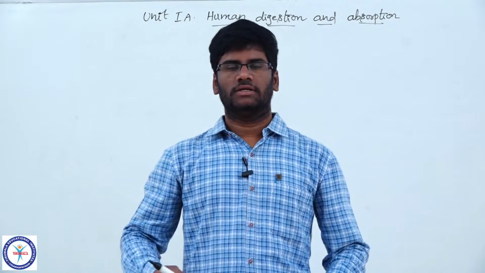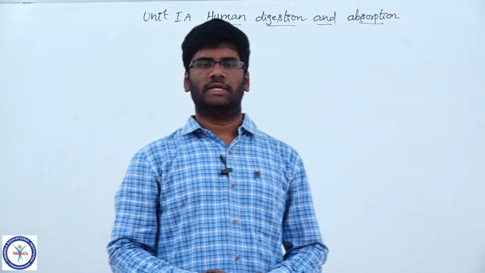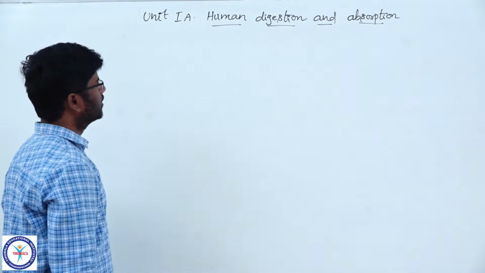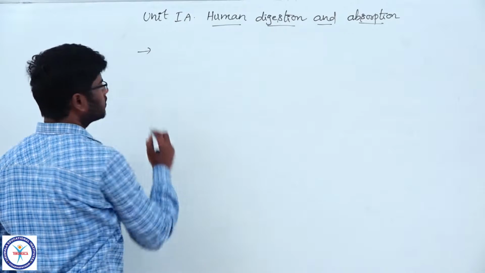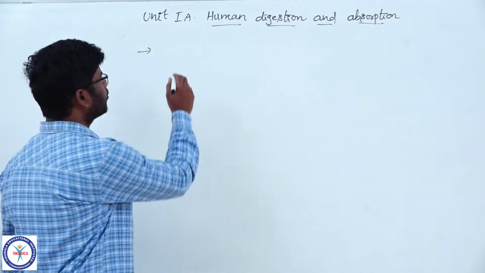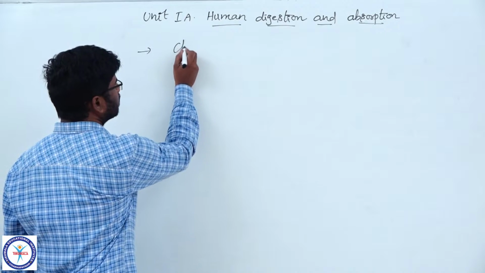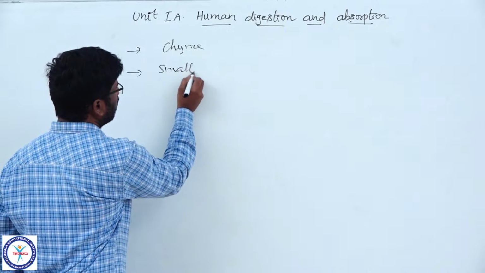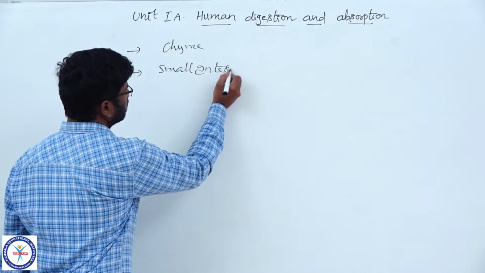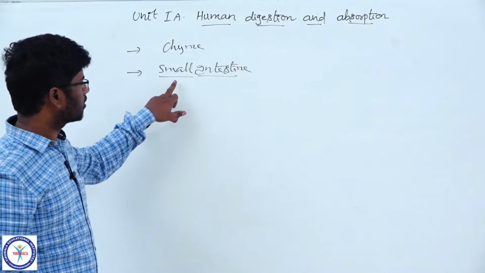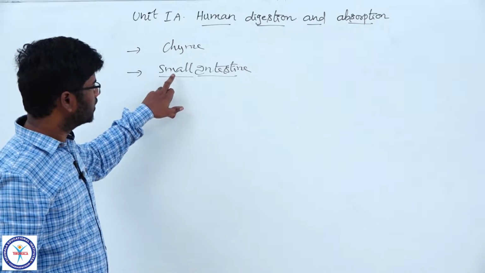Good morning, students. Today we will be discussing human digestion and absorption, the remaining portion. Let us continue the topic human digestion and absorption. In the last lecture, we discussed digestion in the stomach, and the end product of the stomach digestion is chyme. Now the chyme slowly enters into the small intestine. Now we are going to discuss digestion in the small intestine.